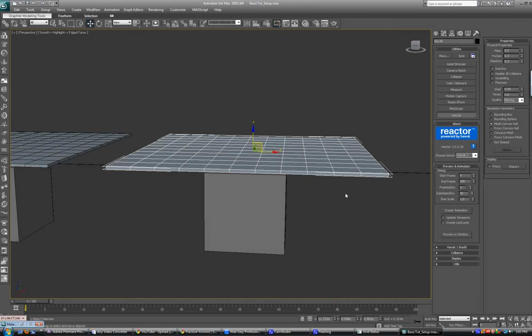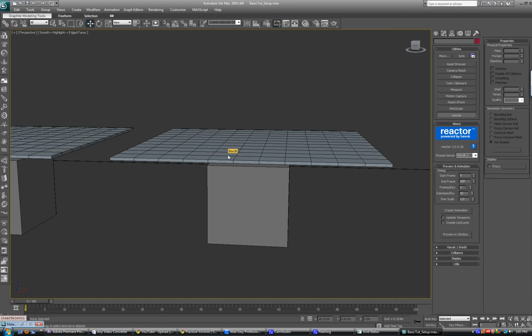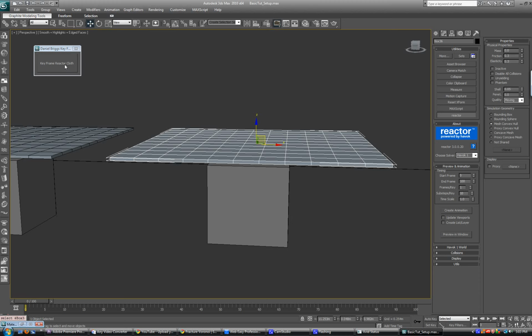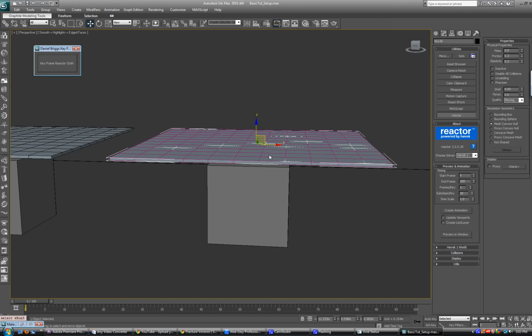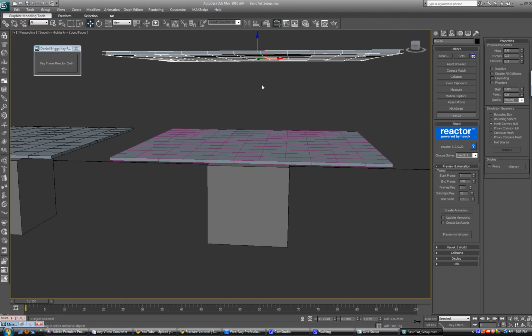But I made a really cool plugin using MaxScript, and I'm going to include this on my website right below this video, and I'm going to drag this in right now. At the very end of this video I'll go over some of the code so you can see how I created it. Basically what this does is it keyframes your reactor cloth. You click on your reactor cloth, you click on my script, and once I run this button, it makes a copy of your original reactor cloth.